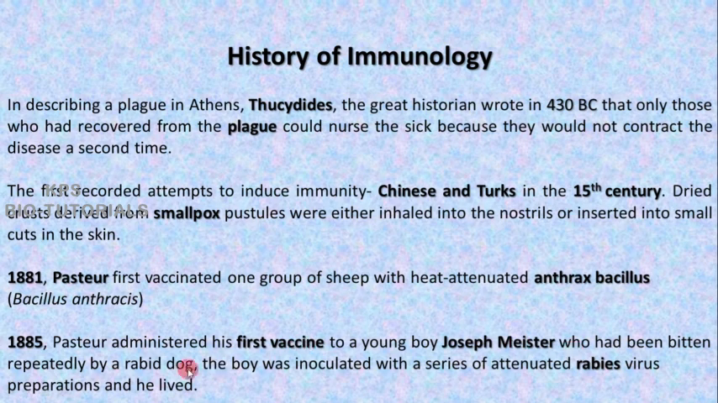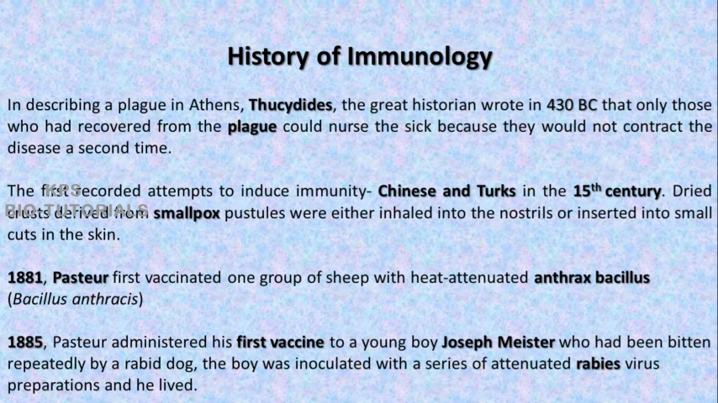After administering this attenuated rabies virus vaccine, he survived, he lived. So this was the first vaccine administered to a human being. This experiment was conducted by Louis Pasteur in 1885. So this is a brief history of immunology.